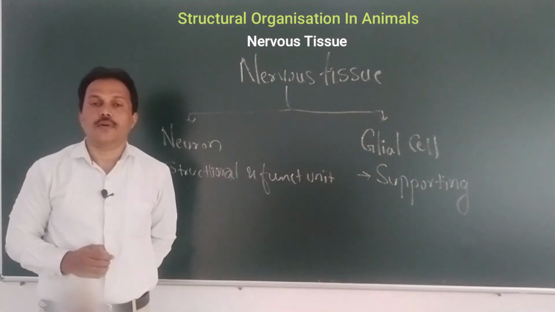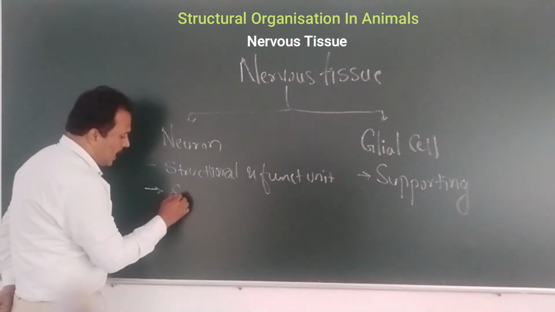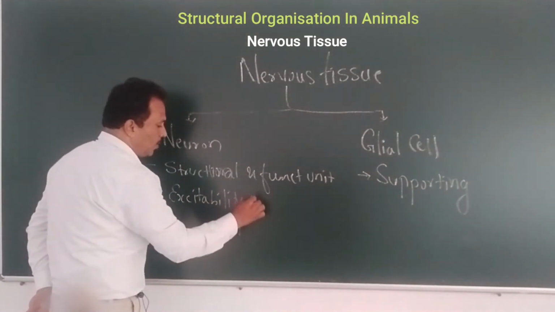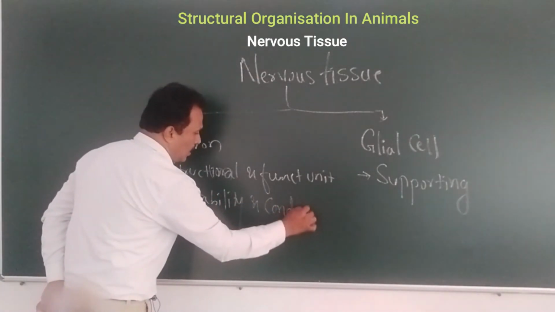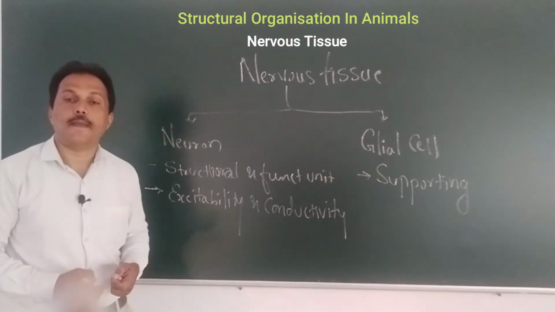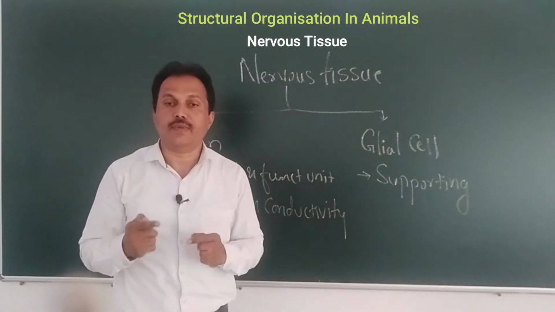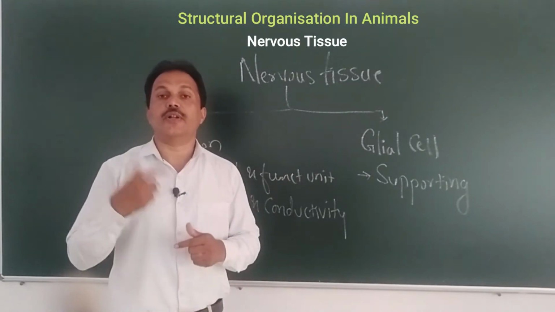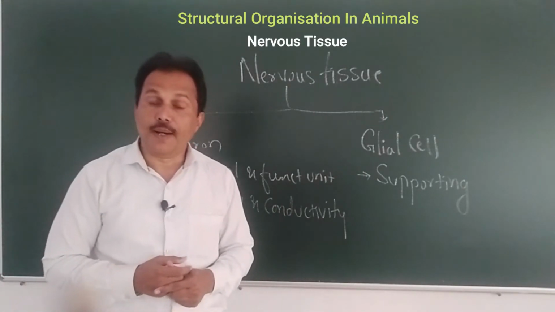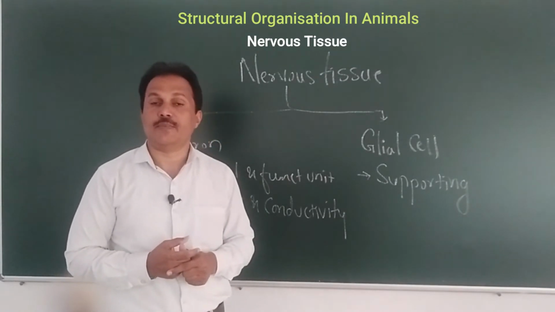Another very important difference is that neuron does have one property known as excitability, and another property known as conductivity. What is this excitability? When a cell is given a stimulus, it can generate the impulse. It gets excited, it can generate the impulse which can be transmitted from one nerve to another and can reach up to the brain.